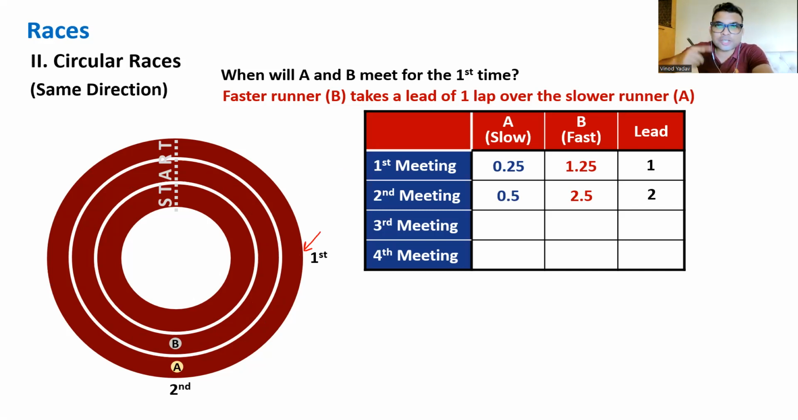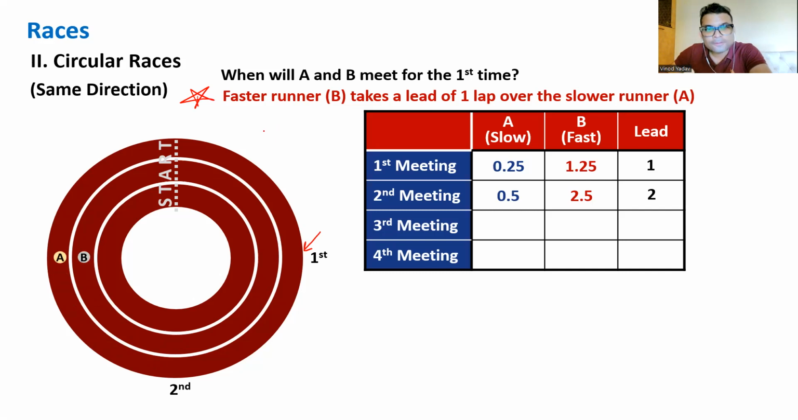Every meeting, the lead has to be 1 lap. That is a basic fundamental, the most important part. So till the second meeting, the lead is overall 2 laps. Now the third meeting, similarly it will take place. You know where? Great. Check.